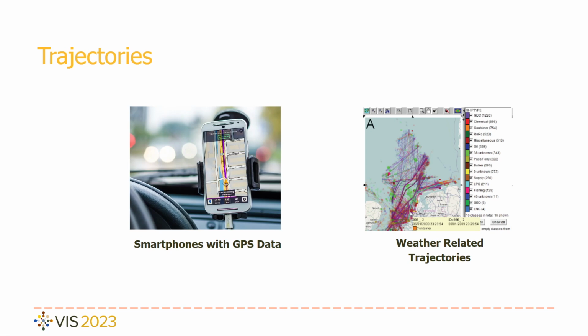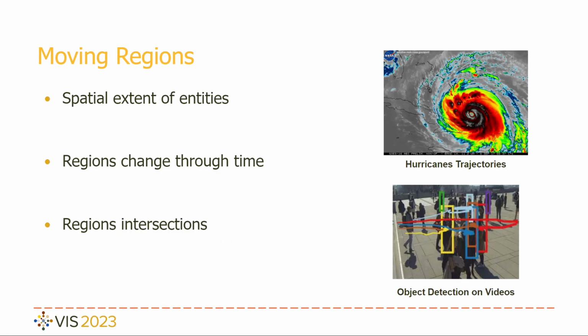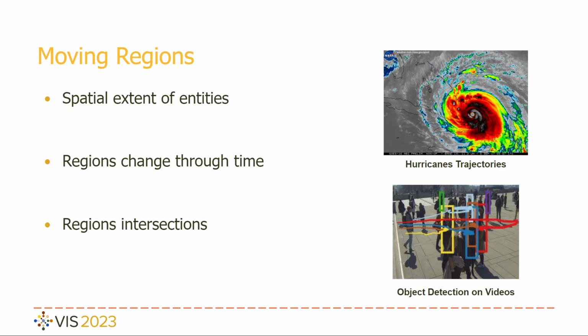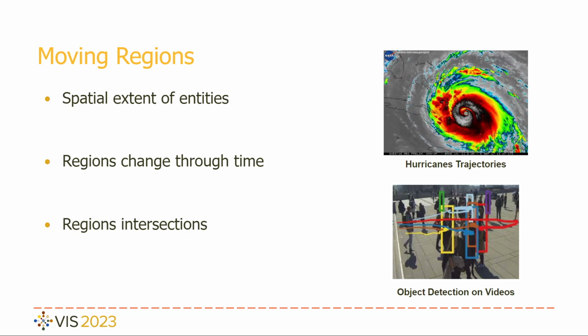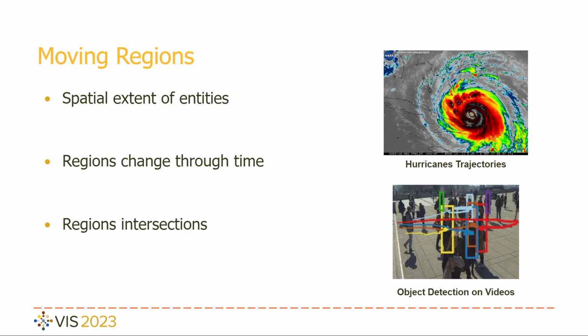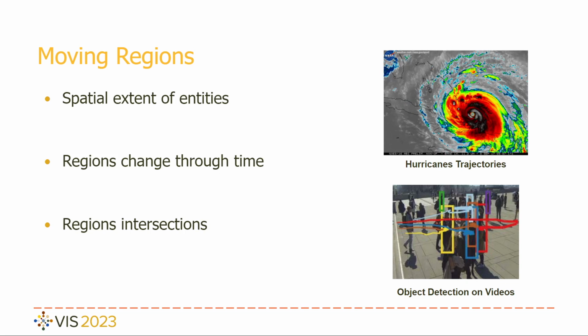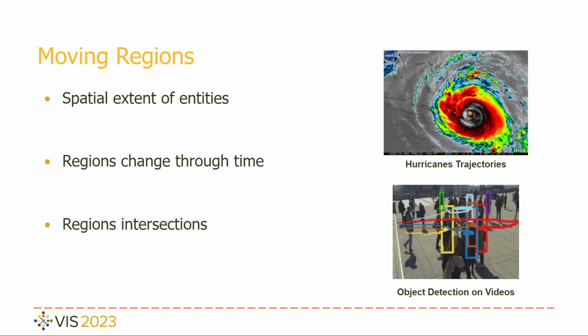Some examples are the data from GPS in smartphones and the measurements of weather conditions, such as trajectories of air masses. Moving entities are often represented as points, dimensionless objects. However, in applications such as climate science and video surveillance, the spatial extent of the observation is vital for analysis.